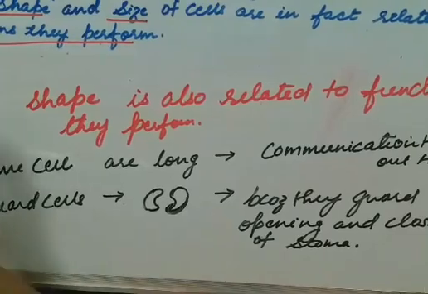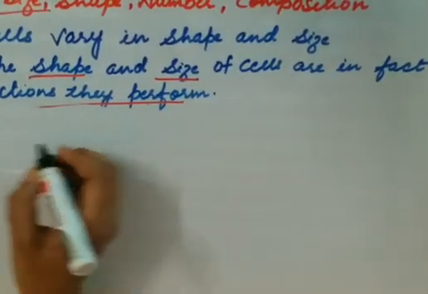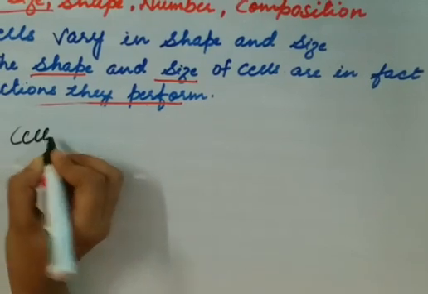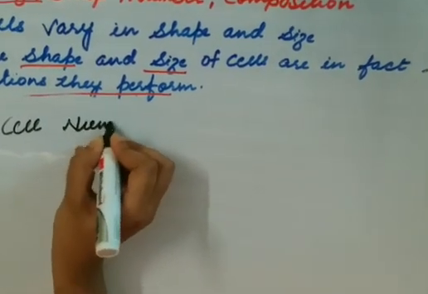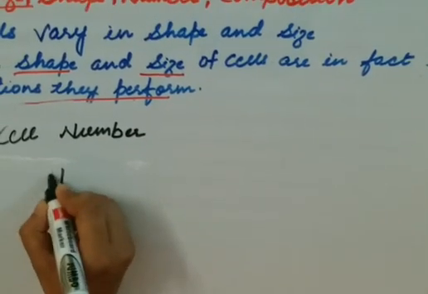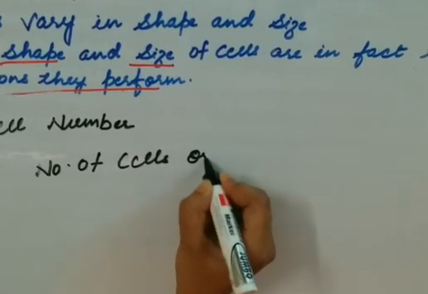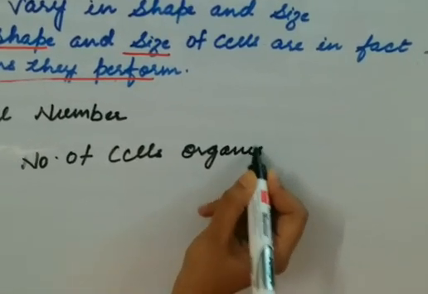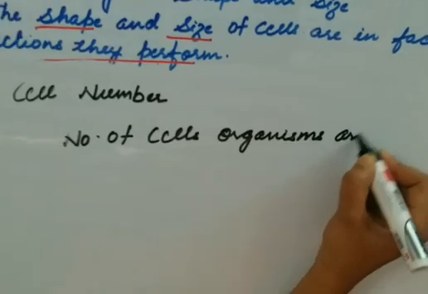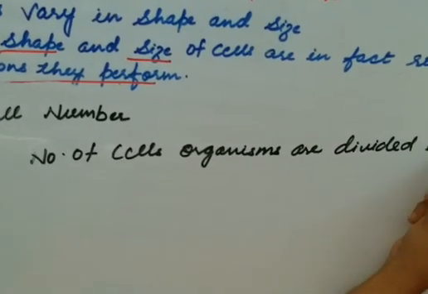Now we will move to another one, that is the cell number. So on the basis of number of cells, organisms are divided into two.